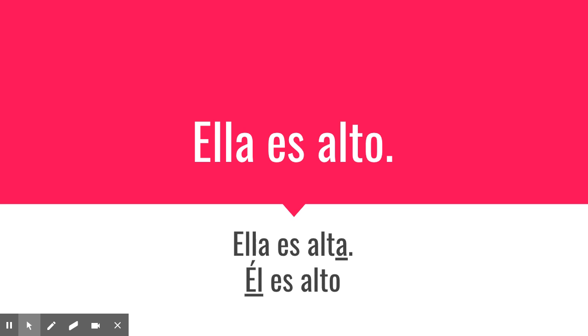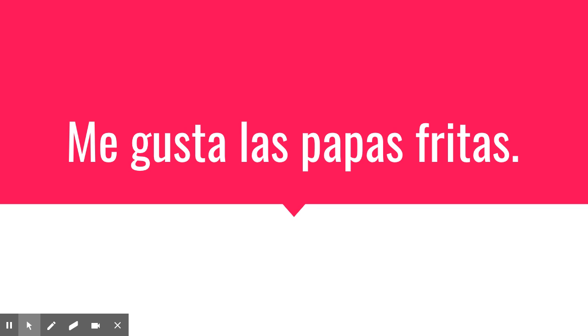Muy bien, so this is something called adjective agreement. Our adjective needs to agree with the gender of the thing that it describes. So if you are talking about a woman, you could say ella es alta, or maybe you meant to say él instead of ella. He is alto, él es alto. ¿Dónde está el error?